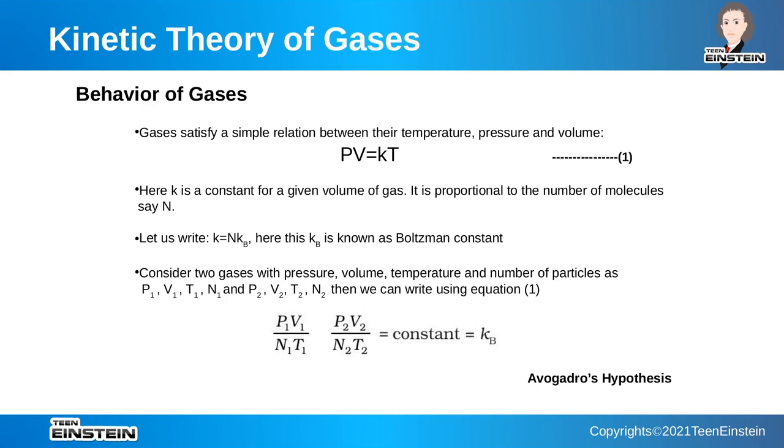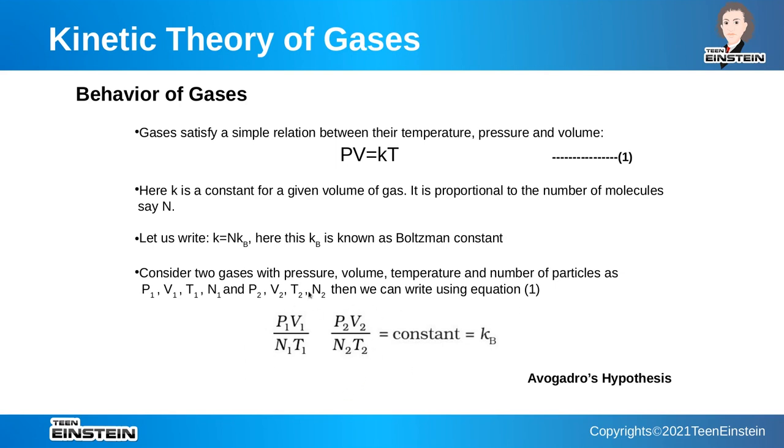Let us write a small k as a product of number of molecules and another constant known as Boltzmann constant. Now consider two different gases. One gas having pressure P1, volume V1, temperature T1, and number of molecules N1, while the other gas having pressure P2, volume V2, temperature T2, and number of molecules N2. Then, using equation 1, can we derive a relation between them? Yes, and this is that relation.